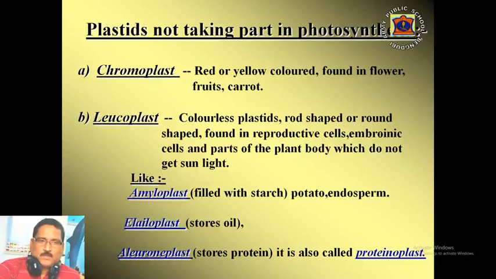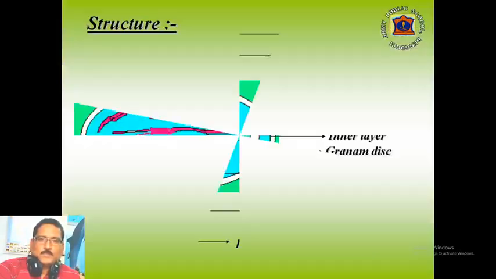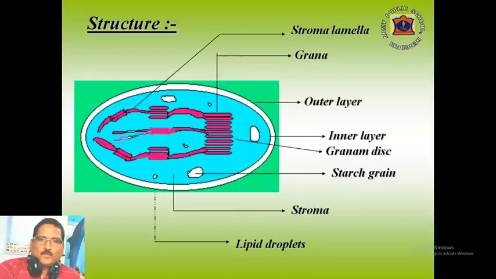First, amyloplast, which is filled with starch, found in potato, endosperm. Second, elaioplast, it stores oil. Third, aleuroplast, it stores protein. It is also called proteinoplast. This is the structure of chloroplast under electron microscope.